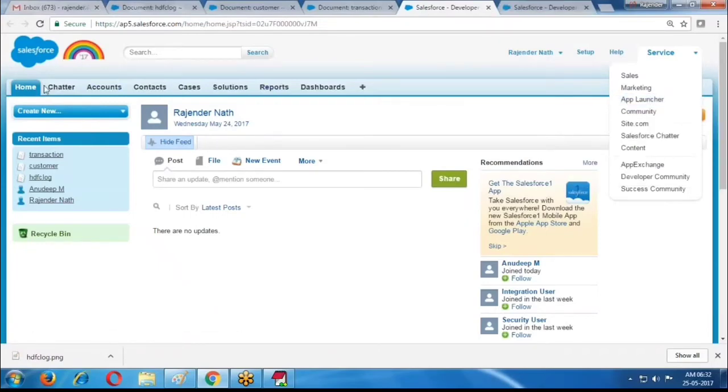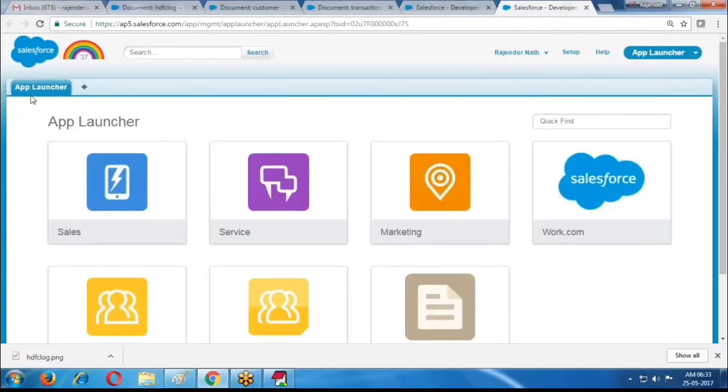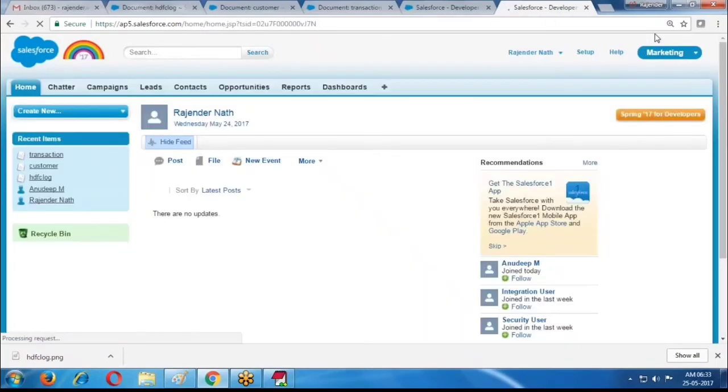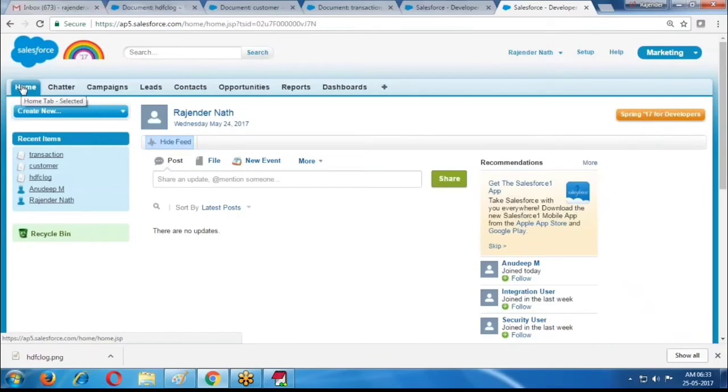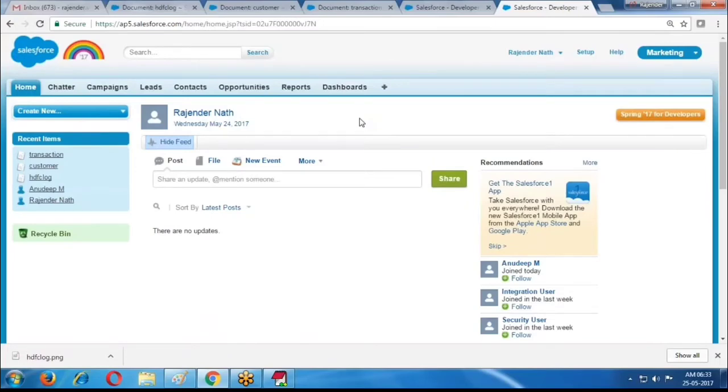And the remaining tabs available in the tab panel are called required tabs. If I open the app launcher, the app launcher is the default landing tab, so it is not provided any required tabs for this application. If I select marketing, for the marketing application, home is the default landing tab, and these are the required tabs. Required tabs are nothing but frequently used tabs. We are displaying them in the tab panel.